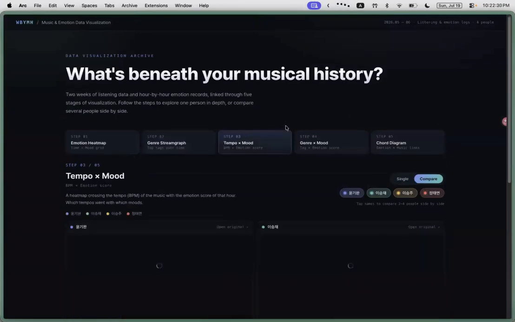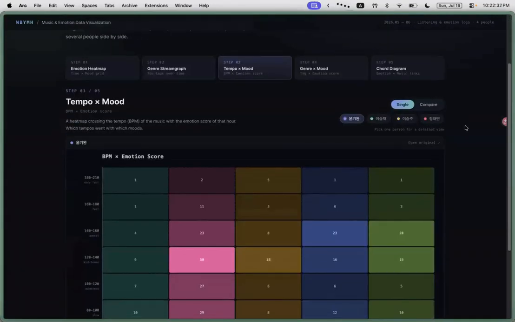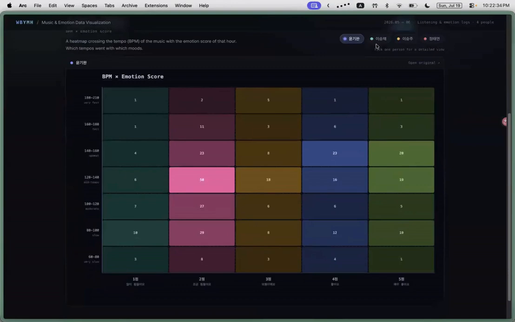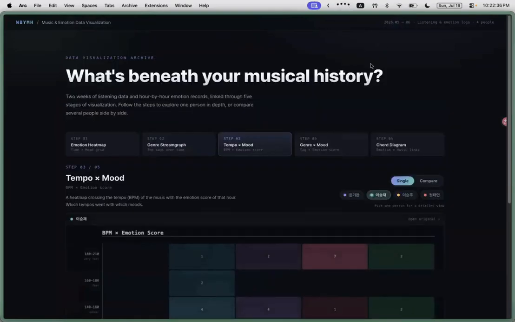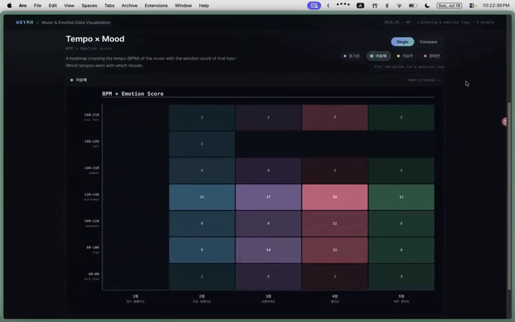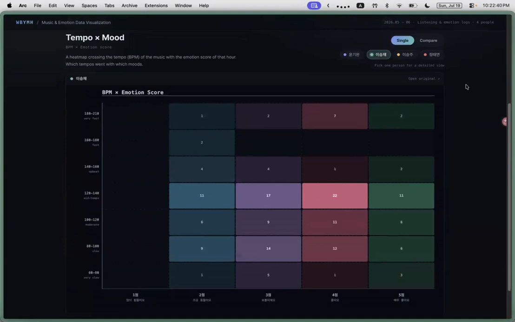Let's start with the BPM and emotional score heat map. For Seungjae, the 120 to 140 BPM range, mid-tempo, appears consistently dark at both score 2 and score 4. This suggests he tends to listen to mid-tempo music regardless of his emotional state. Notably, score 1 is almost entirely empty, meaning he barely listened to music when feeling at his lowest.